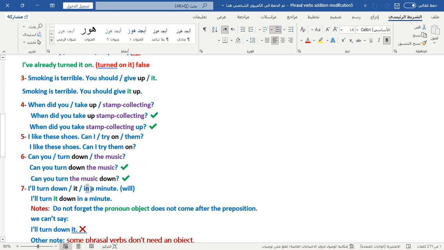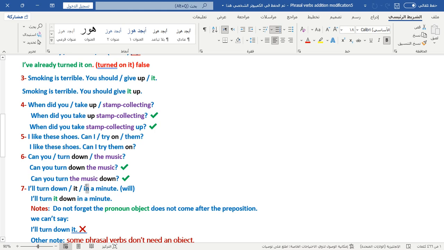But here, the preposition in introduces the noun, not the verb. It's another topic, not related to our topic. Don't relate it with our topic. It's a phrasal verb. I'll turn it down in a minute.